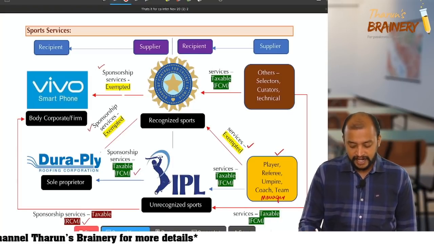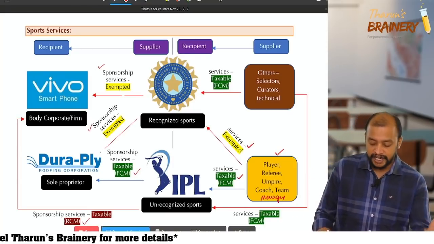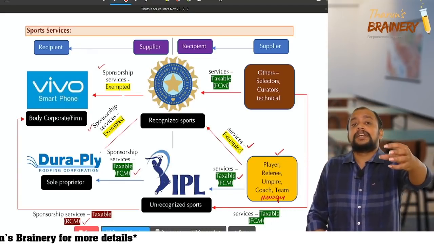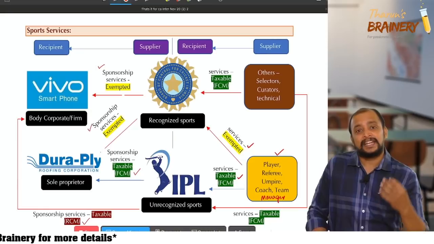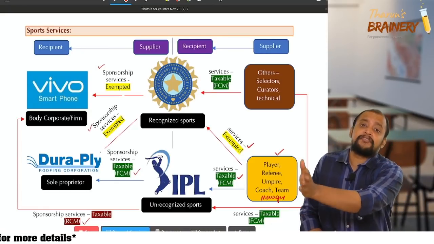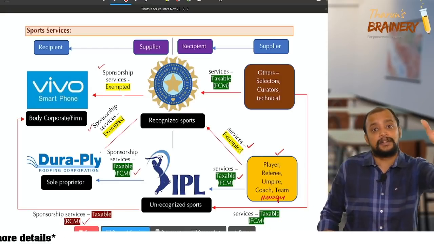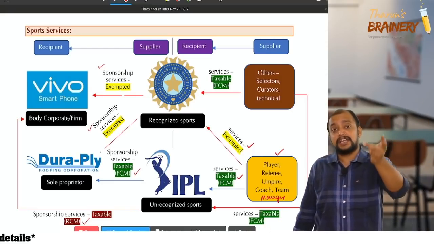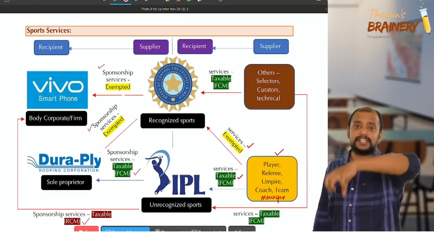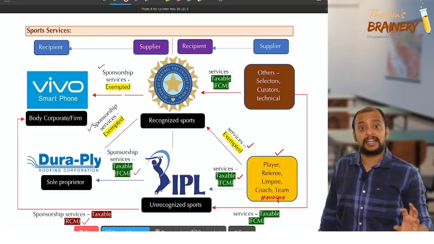If they provide services to an unrecognized sports body, it will be taxable. For example, Virat Kohli receiving money from BCCI, exempted. The same Virat Kohli receiving money for playing for RCB, taxable. Understood?